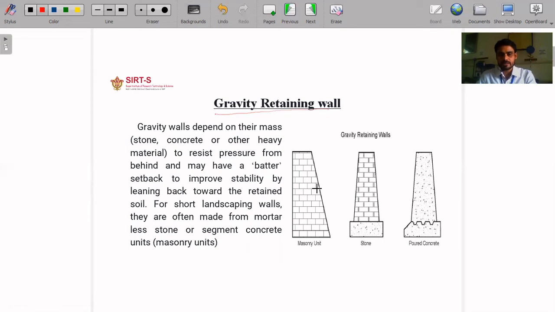We can construct the gravity retaining wall by brick, by boulder or rock, or by RCC, or by plain concrete. Generally, we use brick, stone, and plain concrete to construct a gravity retaining wall.